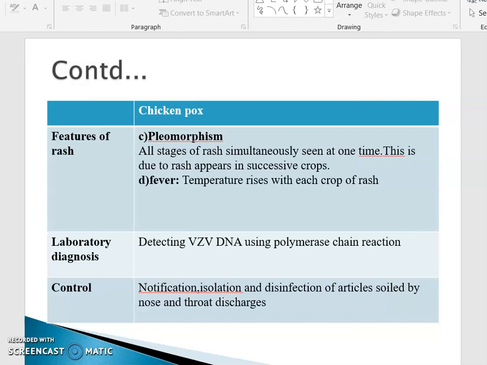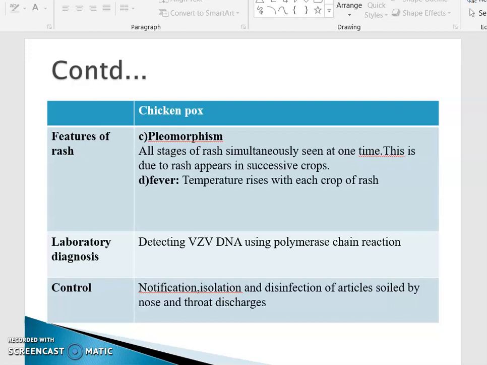So how can we control it? We can notify the nearby PHC immediately, and isolation is very, very important, and disinfection of the articles that have been used for the patient should be done properly. That is very, very important.